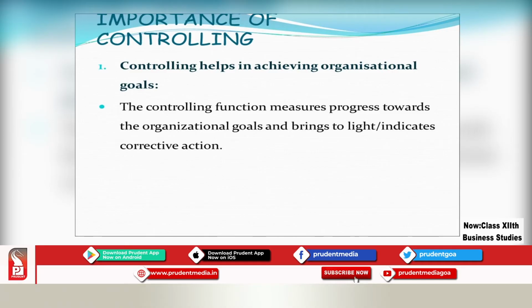When we talk about the importance of controlling, the first point which I want to make is that controlling helps in achieving organizational goals or objectives. The controlling function measures progress towards the organizational goals and brings to light or indicates corrective action. So whenever there are differences found between actual performance and the planned performance, what do you do?